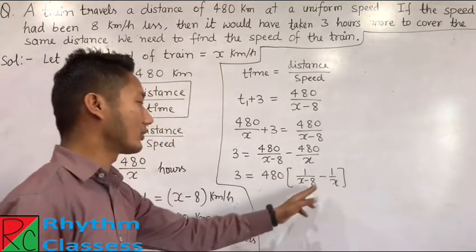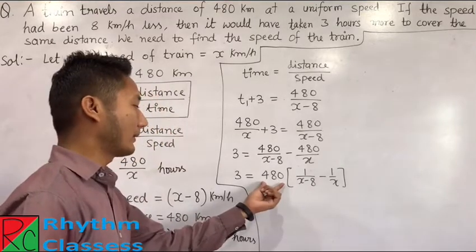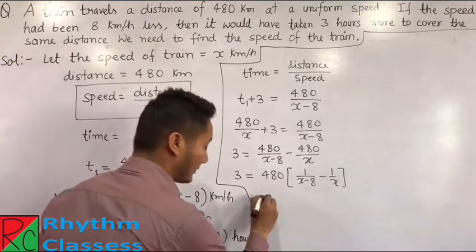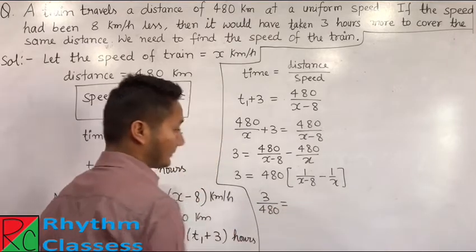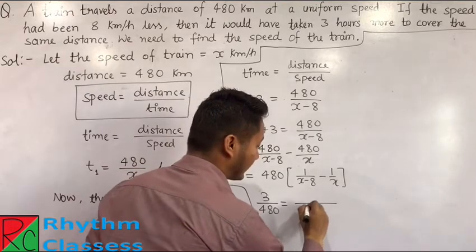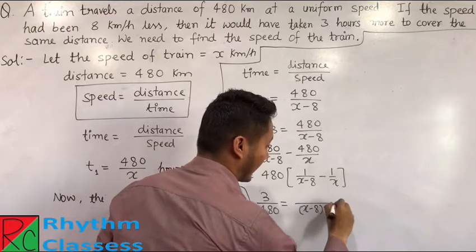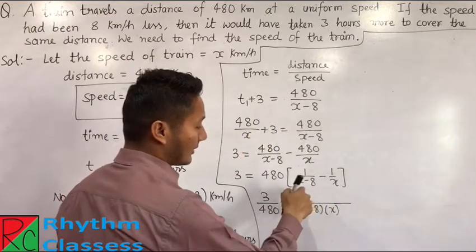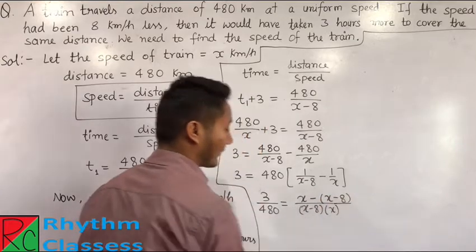Now students, if we solve this, and transfer 480 to this side, then it becomes 3 upon 480 equals, if we solve this, x minus 8 multiplied by x in the denominator, and in the numerator it becomes x minus (x minus 8).